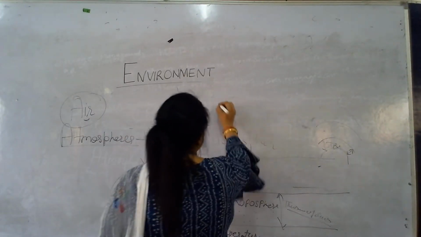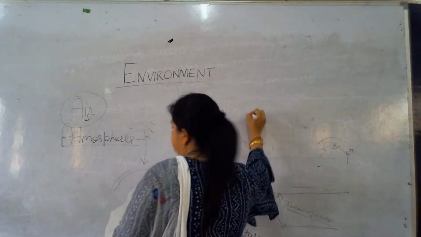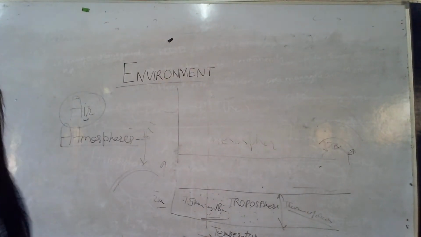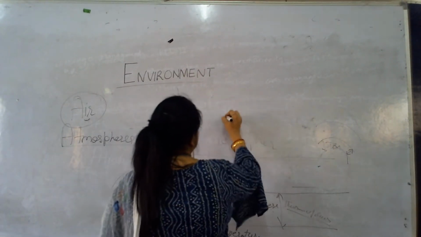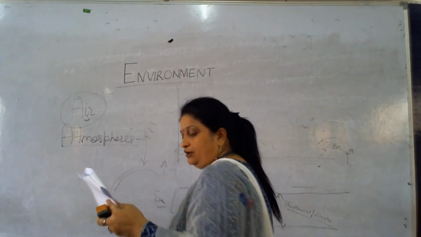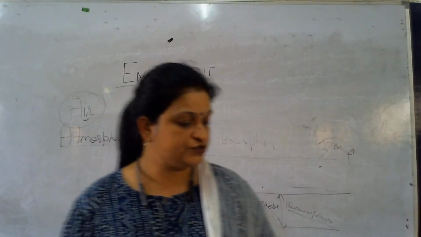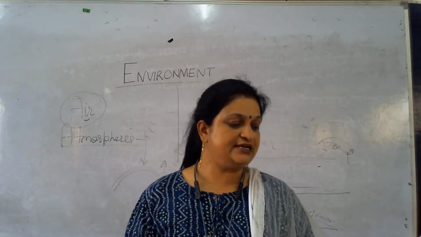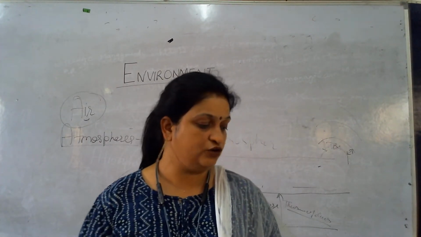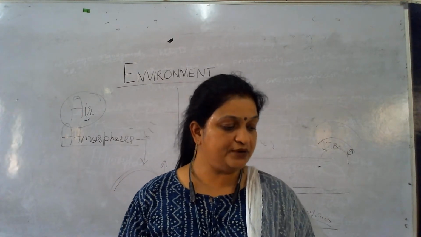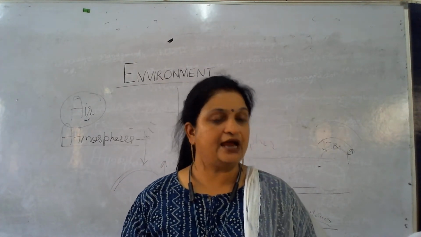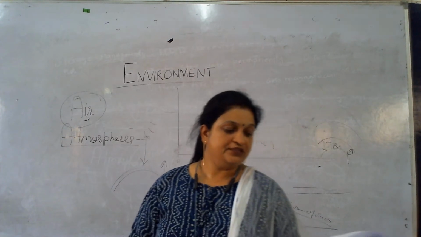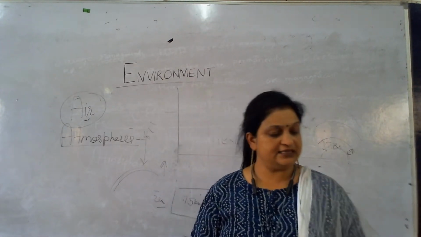Next is the thermosphere. The fourth layer of the atmosphere lies above the mesosphere, from 85 kilometers to 500 kilometers. The maximum temperature, the lowest pressure and the low density are present here. The lapse rate is negative in this layer.